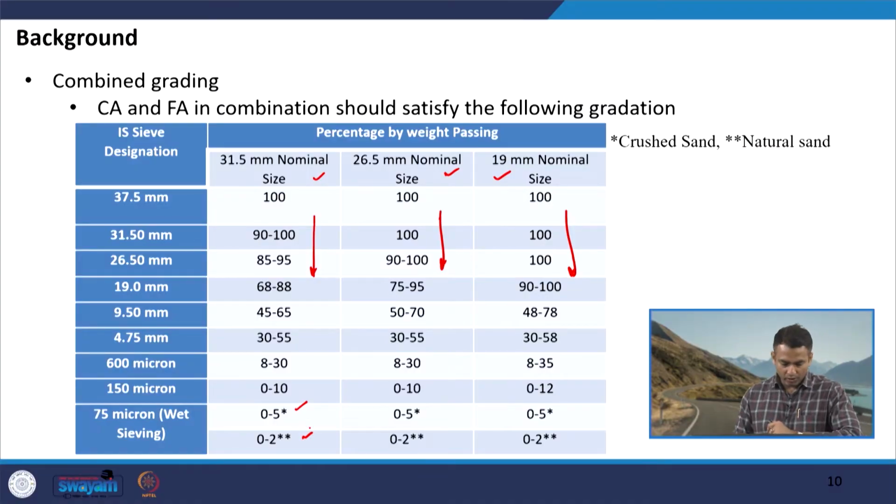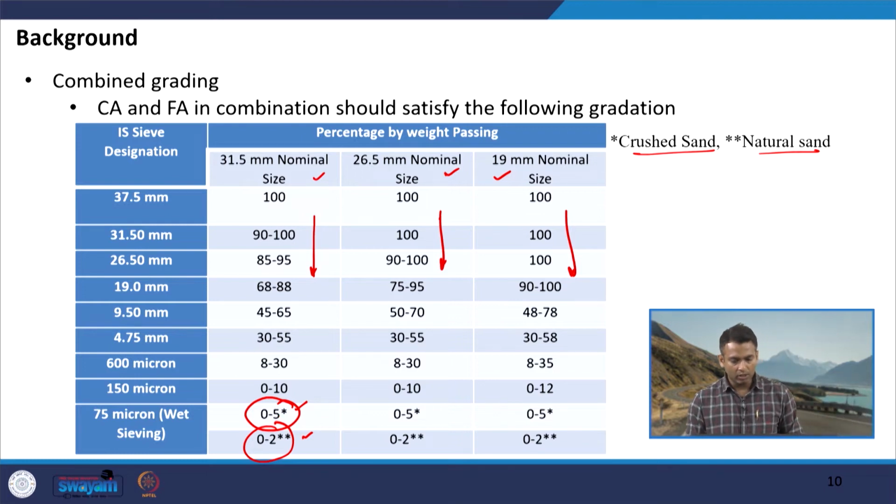Now, here there is a star and double star mentioned corresponding to 75 micron sieve. So, this says that the limit is 0 to 5% if we are using crushed sand, but if we have natural sand, this limit is 0 to 2%. So, this is the meaning of this star and double star here.